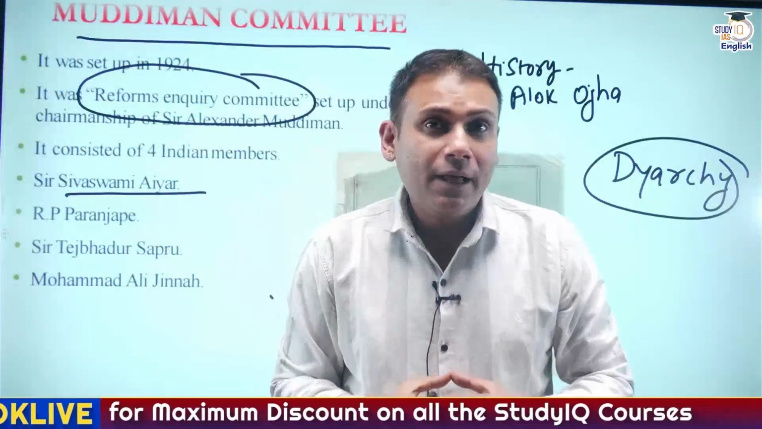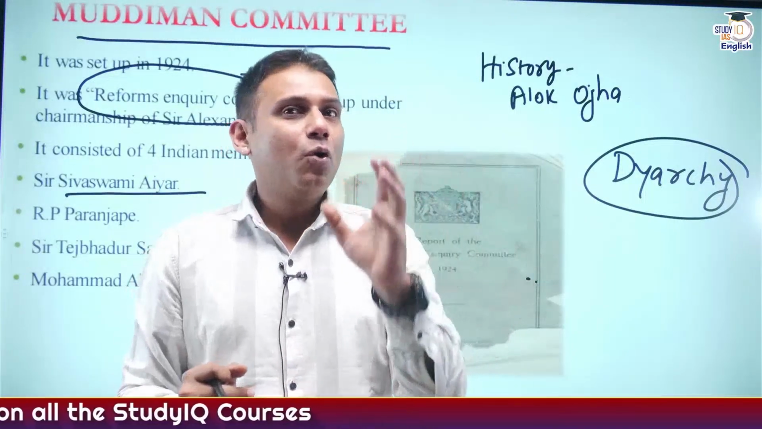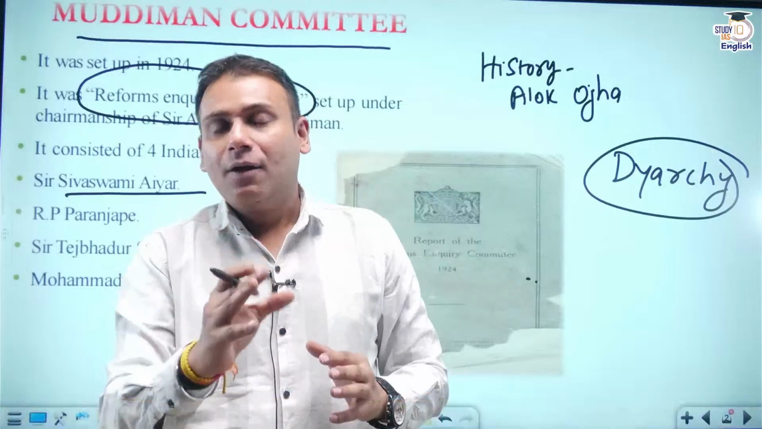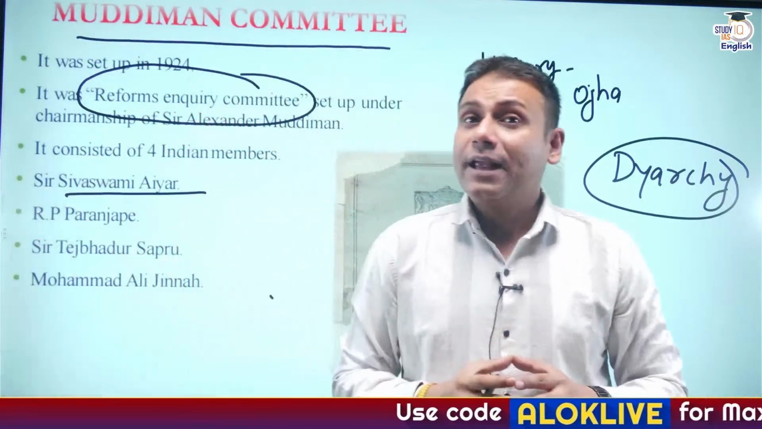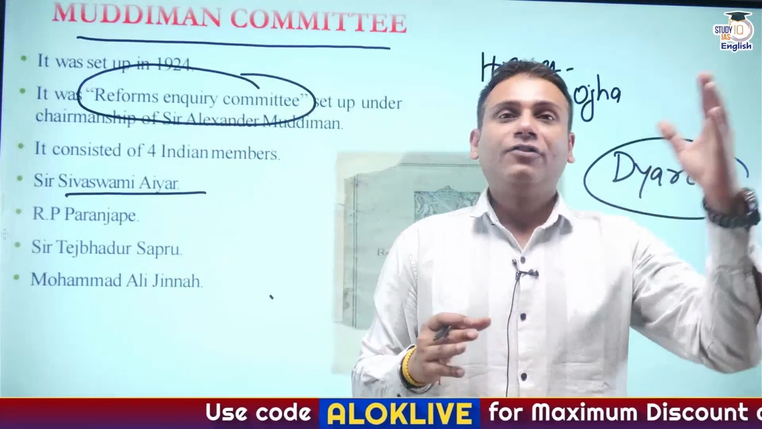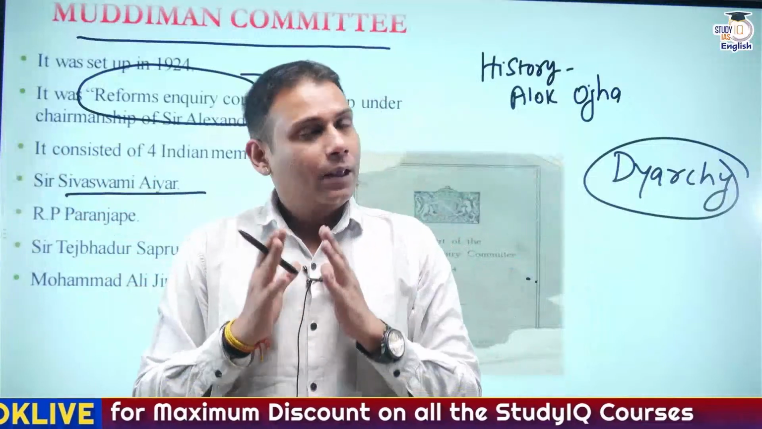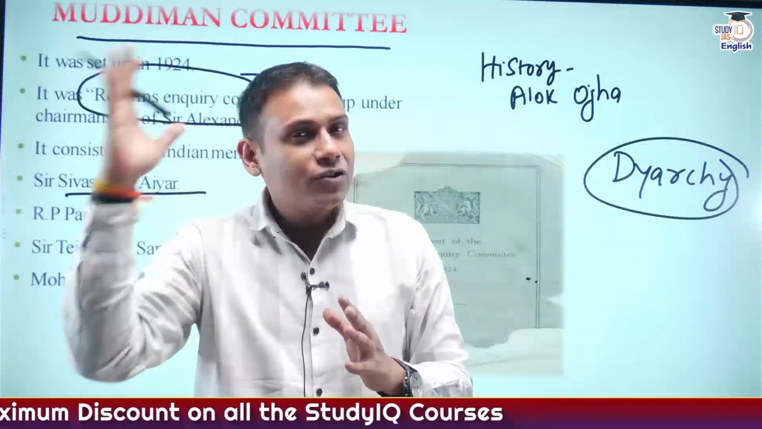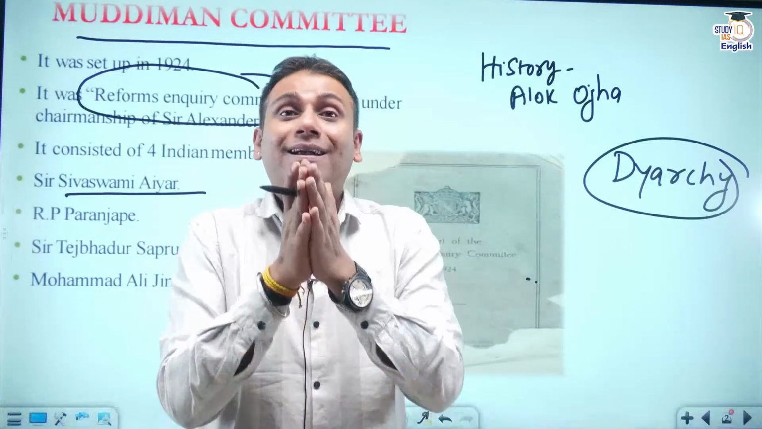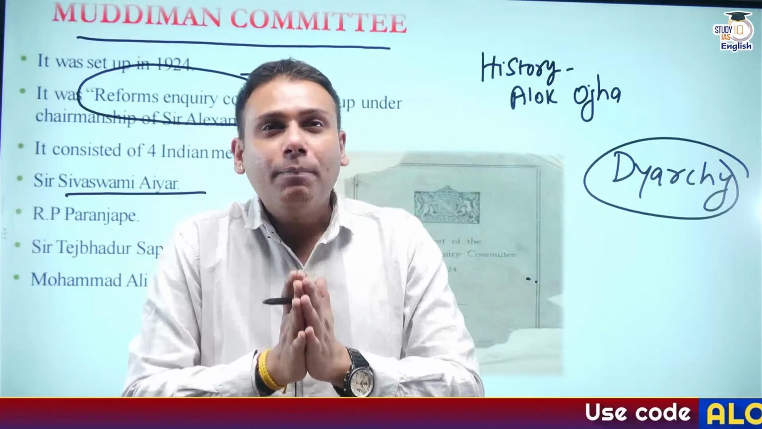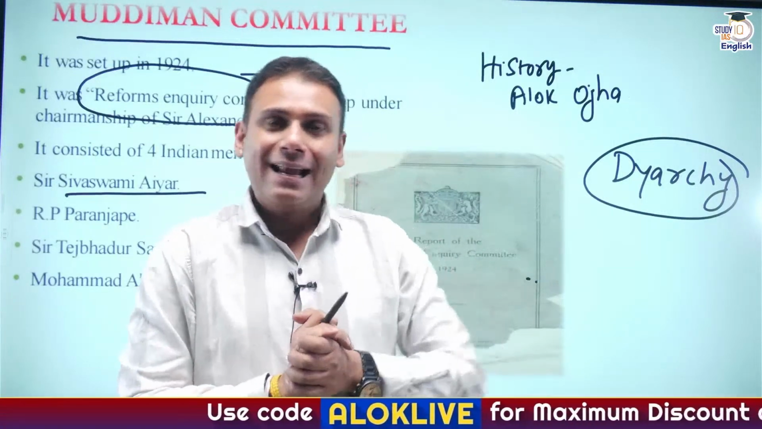Central Legislative Assembly had 145 members, out of which 104 were elected and 41 were nominated. On the other hand, Council of State had 60 members, 33 were elected and 27 were nominated. Correct? Diarchy was introduced in the provinces. Now, what is the meaning of the word diarchy? Diarchy basically means rule of 2. Now, let's understand about this.